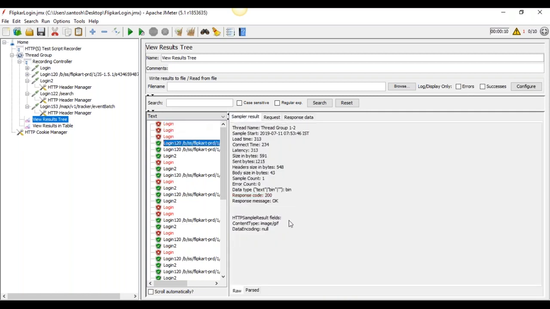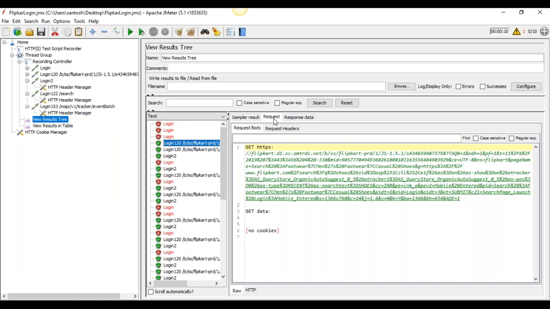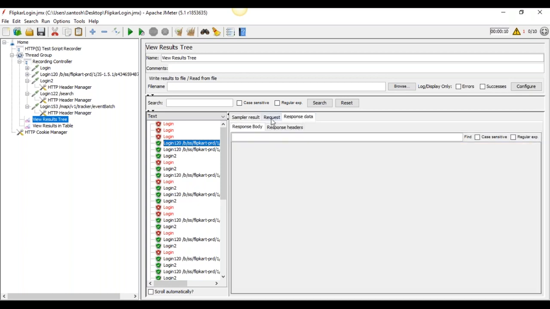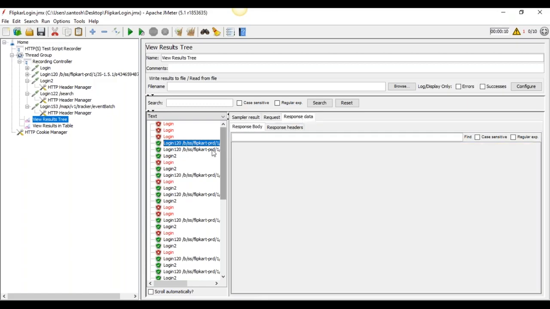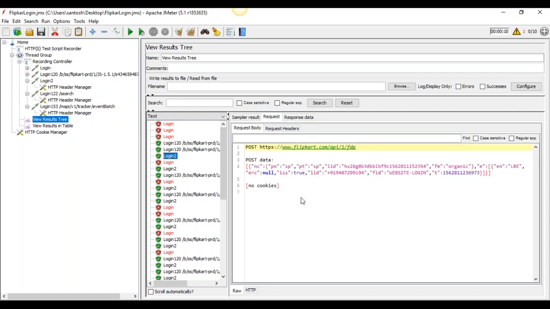And this is the success message. In a success message, you can get the response code as 200 and the response message. It's client-side metrics, response time, throughput, everything. Yes, client-side metrics, but we can verify using this section.